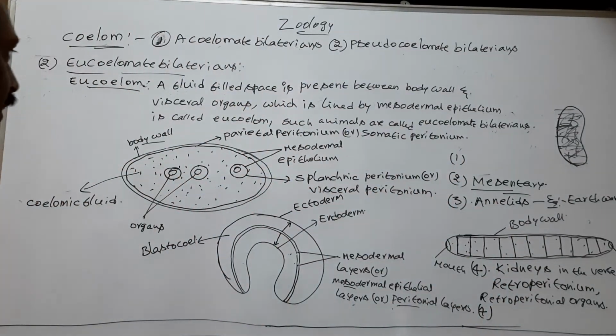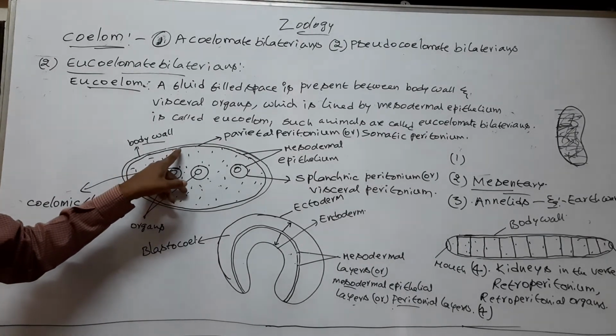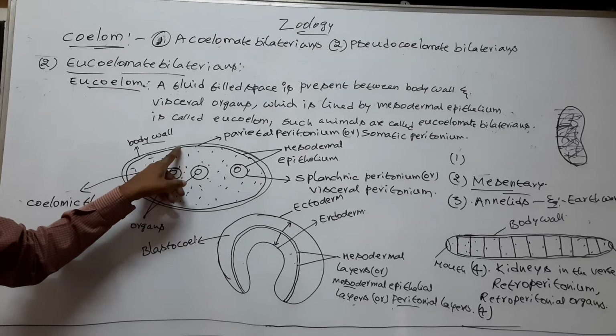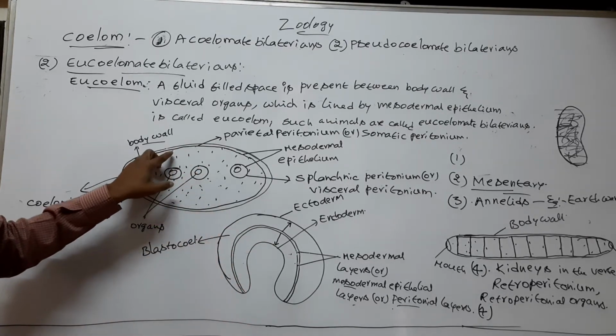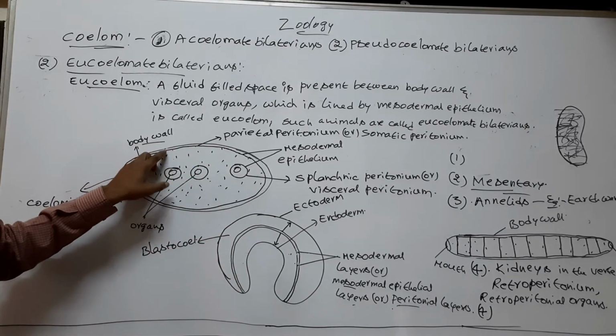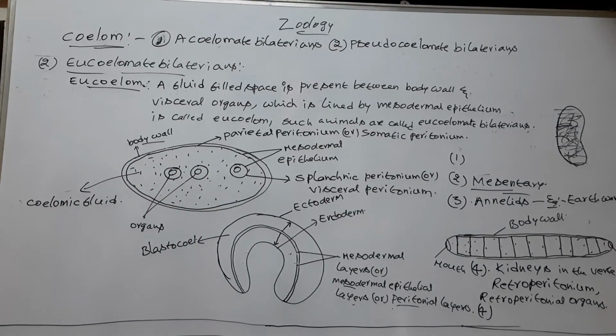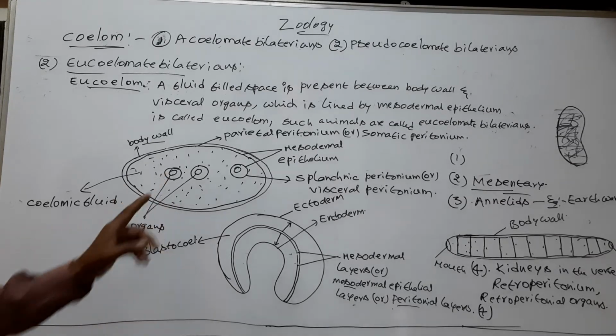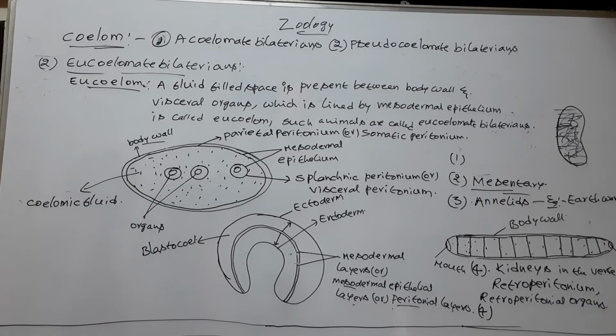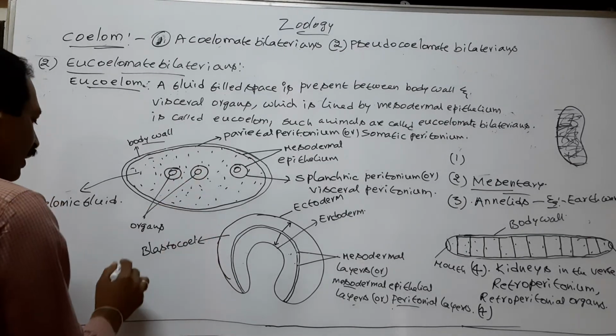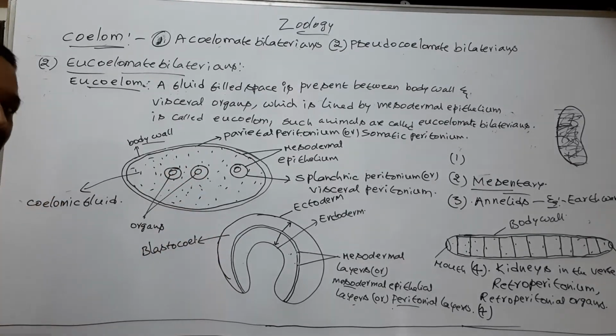So in the eucoelomates, the mesodermal layers or peritoneal layers are arranged beneath the body wall and around the visceral organs. Mesoderm develops muscles. So, for example, the walls of the visceral organs are muscular.